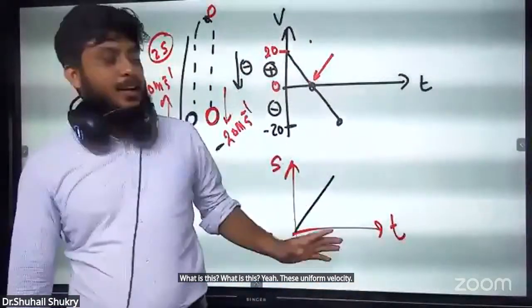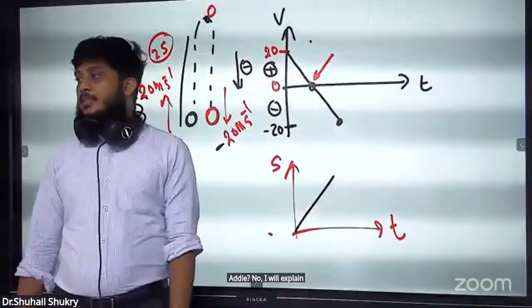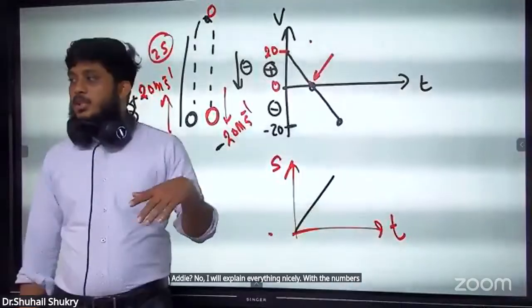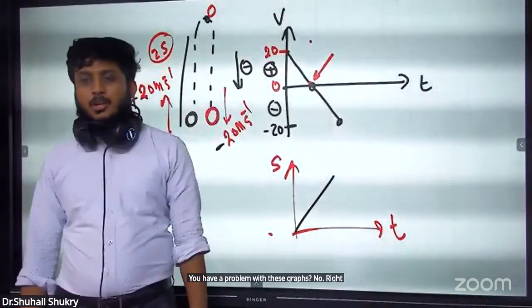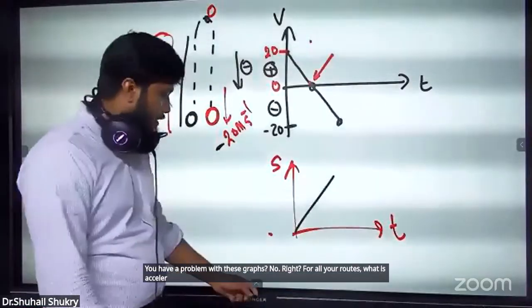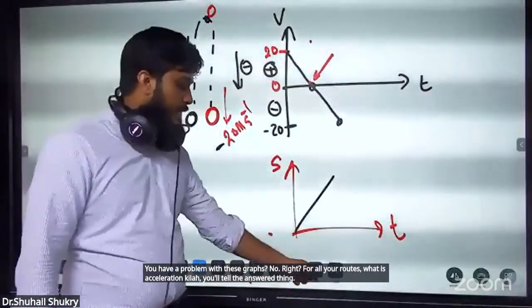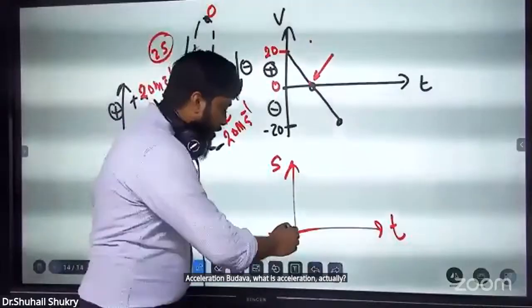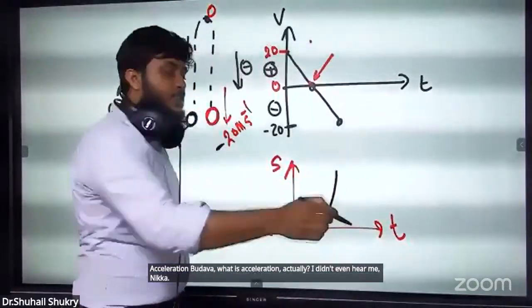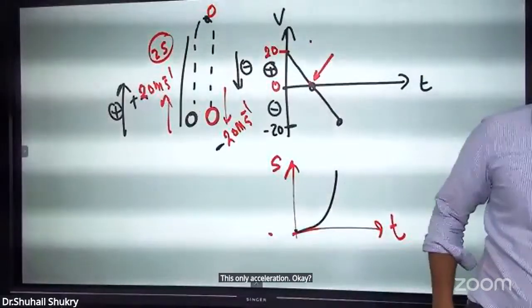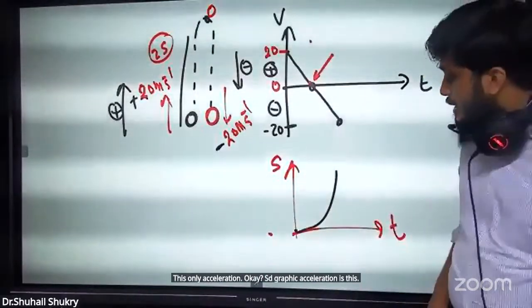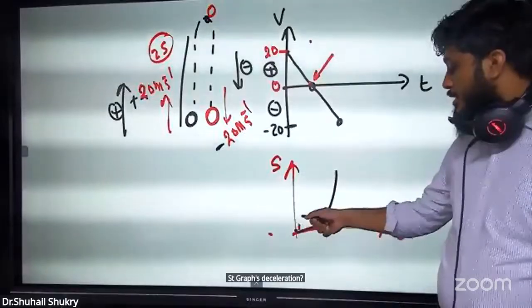I will explain everything nicely with the numbers. Make uniform velocity. You have a problem with these graphs, no? Right? For all your doubts, what is acceleration? I will tell the answer. What is acceleration actually? This is acceleration. In the ST graph, acceleration is this. In the ST graph, deceleration is this.